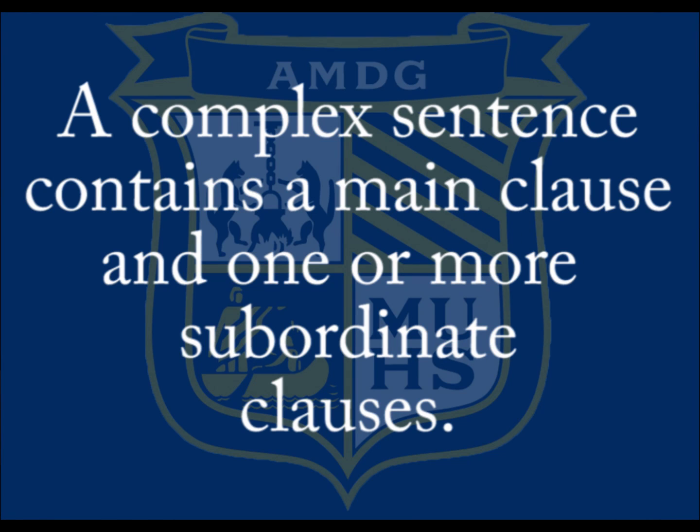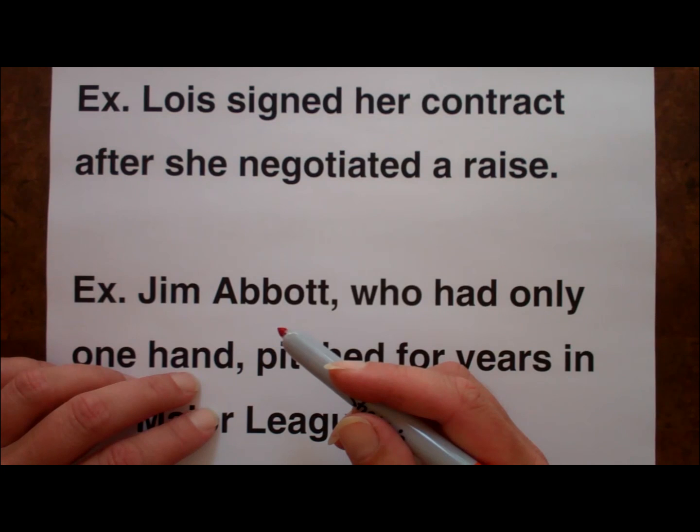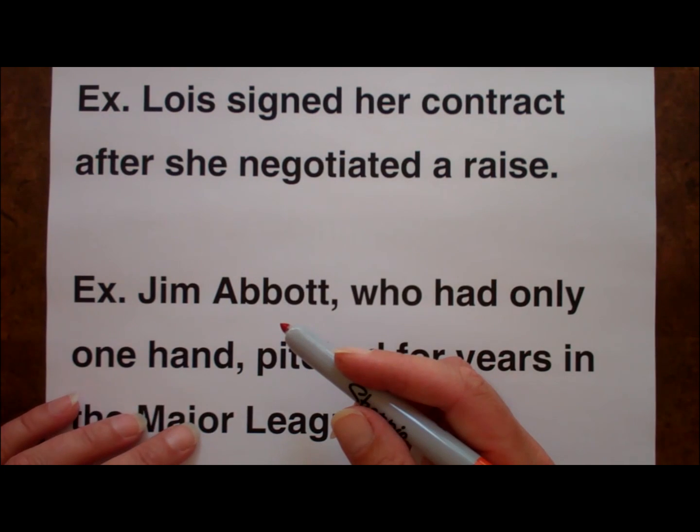A complex sentence is simply a sentence that contains a main clause and one or more subordinate clauses. Remember that subordinate clauses begin with subordinating conjunctions, relative pronouns, or relative adverbs. Let's call these trigger words because their presence tips you off to a subordinate clause. Let's look at some examples.